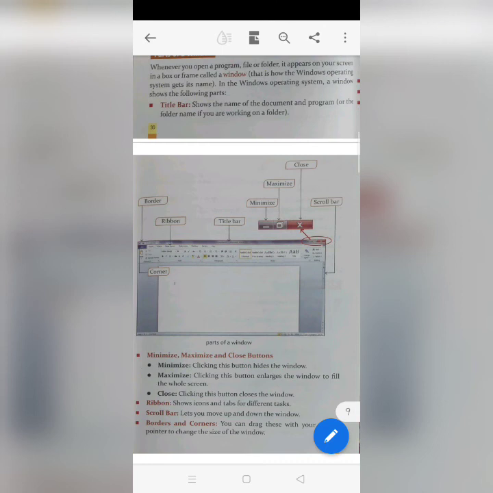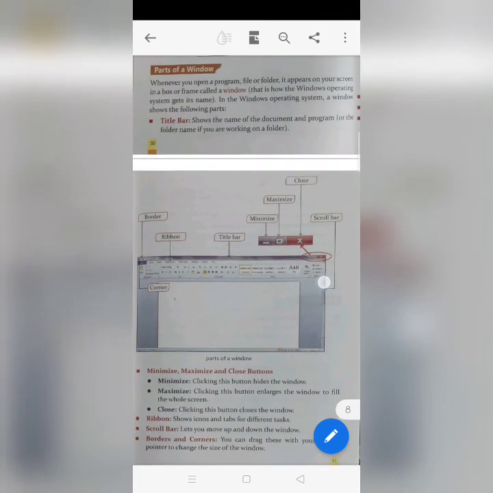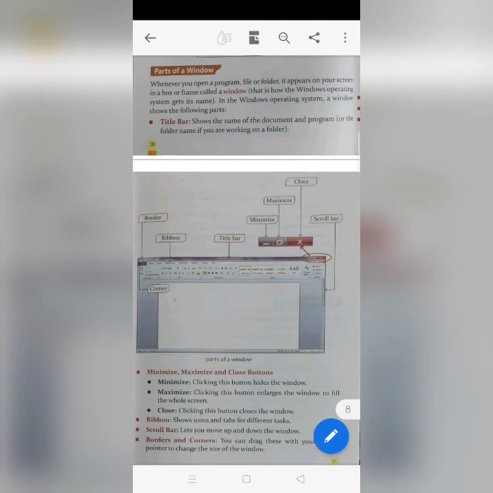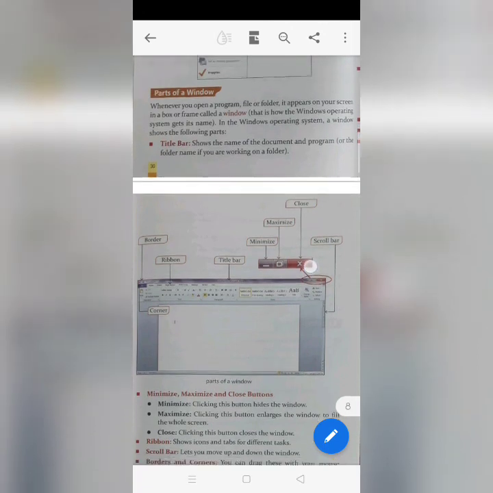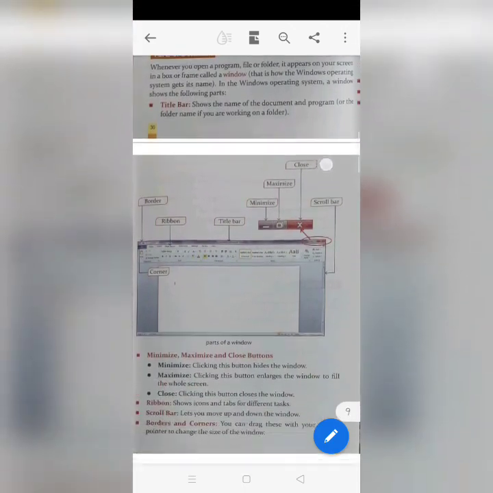The scroll bar lets you move up and down the window. This is the scroll bar. Like with our fingertips we scroll a smartphone screen from up to down, similarly the computer also has a scroll bar that is situated at the extreme right hand side. This one will help you to scroll your page upwards and downwards.